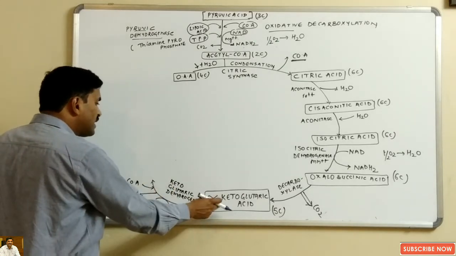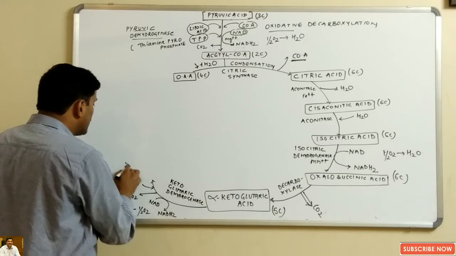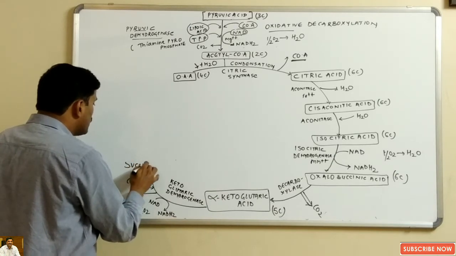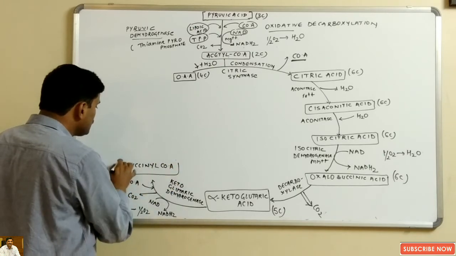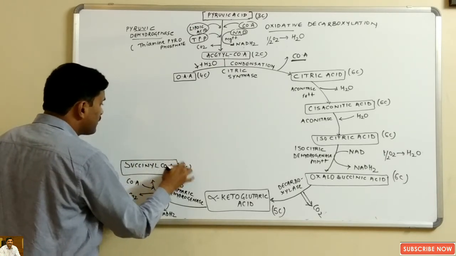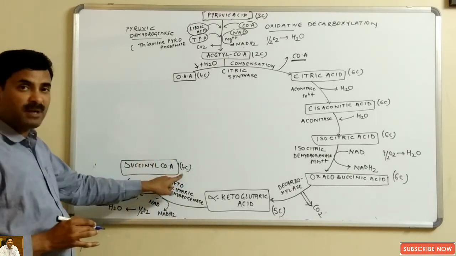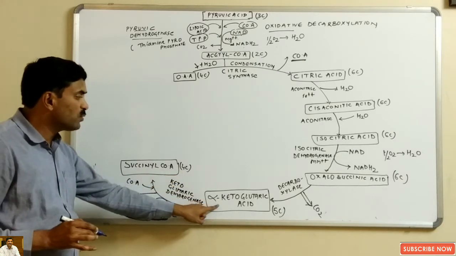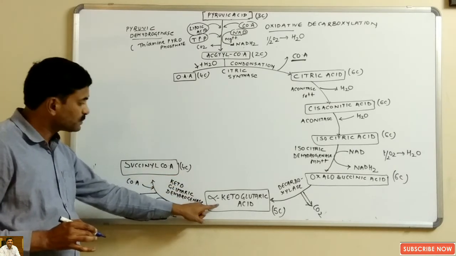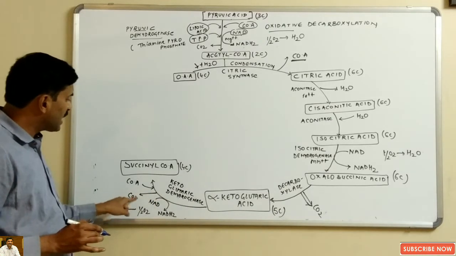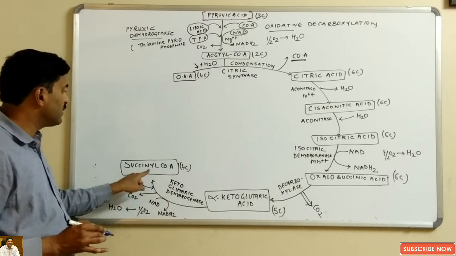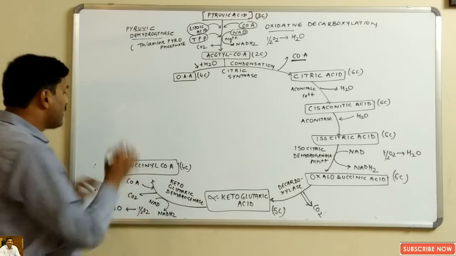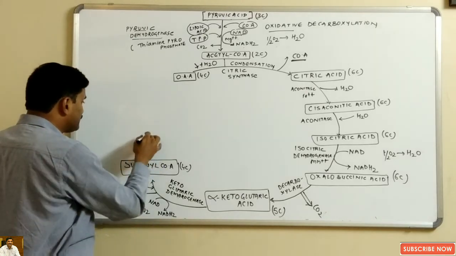That alpha ketoglutaric acid is converted into a 4-carbon compound known as succinyl coenzyme A. It is a 4-carbon compound. Why is a 4-carbon compound formed? Because alpha ketoglutaric acid was a 5-carbon compound. Now from it 1 carbon dioxide molecule is removed, so 1 carbon is deficient, so it will become succinyl coenzyme A. Now in the next step, what will happen?